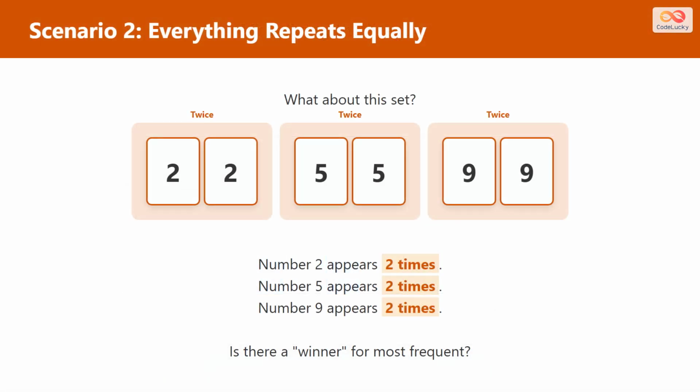Let's try a trickier one. What if numbers do repeat, but they all repeat the same amount? Look at this set. We have 2 2s, we have 2 5s, and we have 2 9s. Every number appears exactly 2 times. Is there a winner for the most frequent number here?